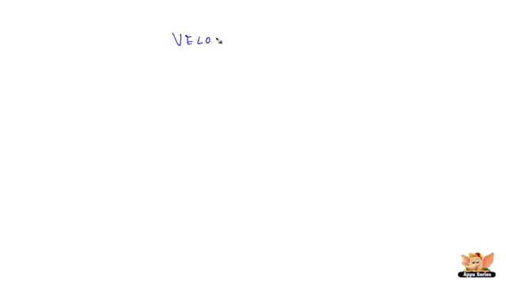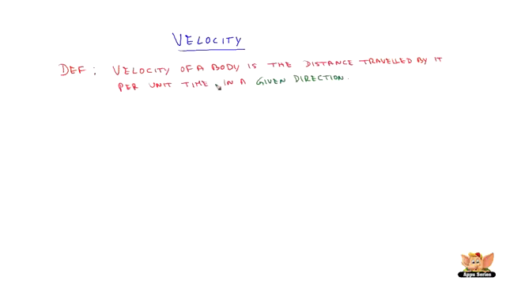Velocity. We will find out what is the definition of velocity. So the definition of velocity is just like speed, but it differs in one aspect wherein velocity has a direction. Velocity of a body is the distance traveled by it per unit time in a given direction.